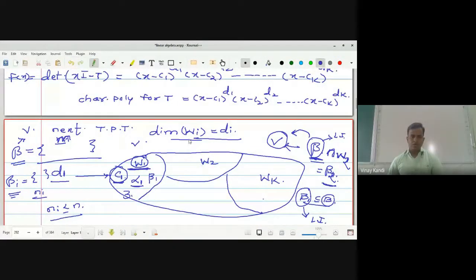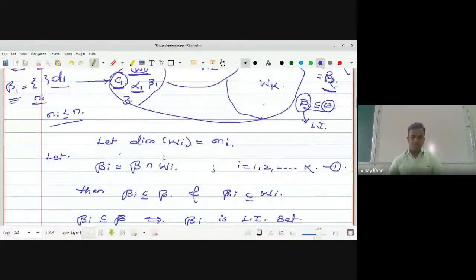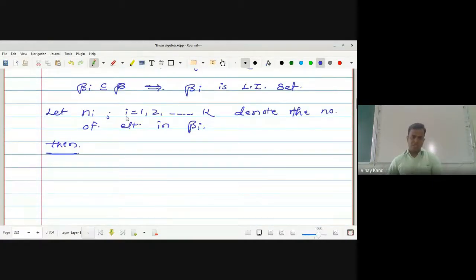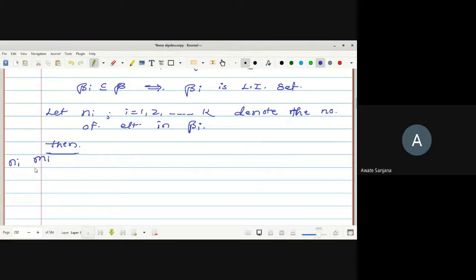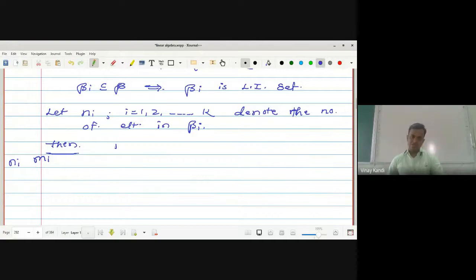What did we prove? The dimension of Wi is m_i. This m_i is what? m_i vectors that are linearly independent and also span Wi. But here, what is the relation between n_i and m_i? Less than or equal. Very good. This n_i is less than or equal to m_i. Do you understand how this came?